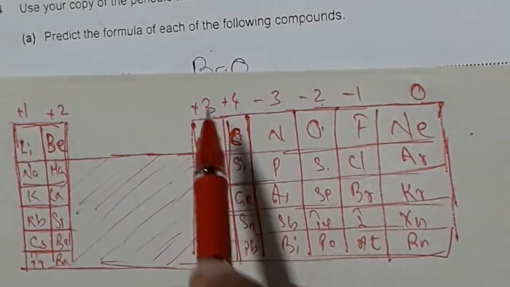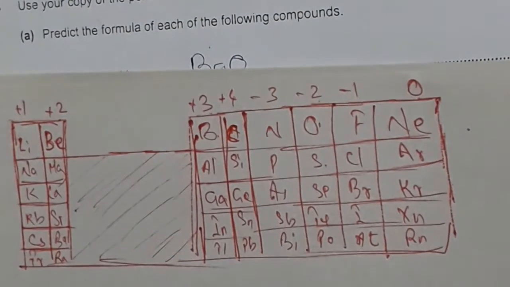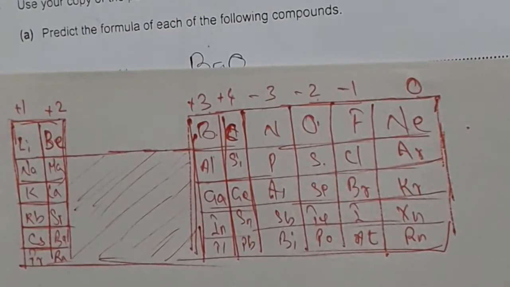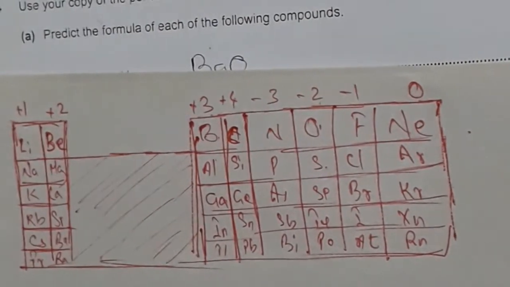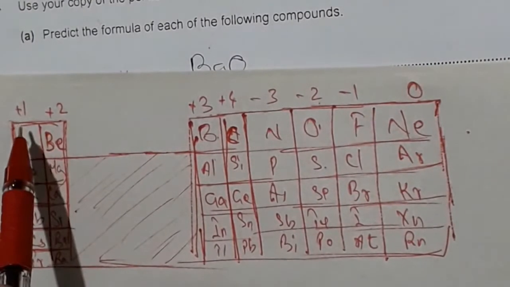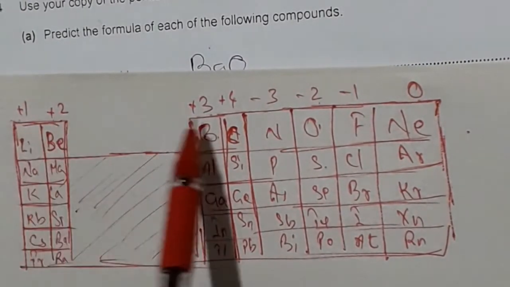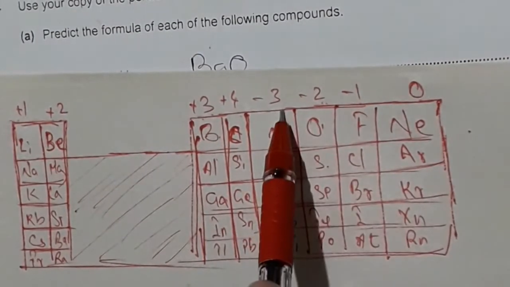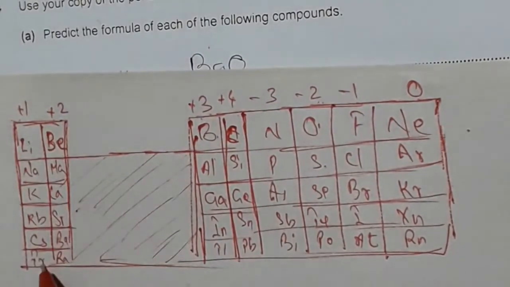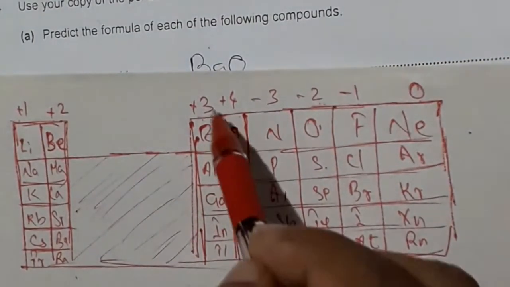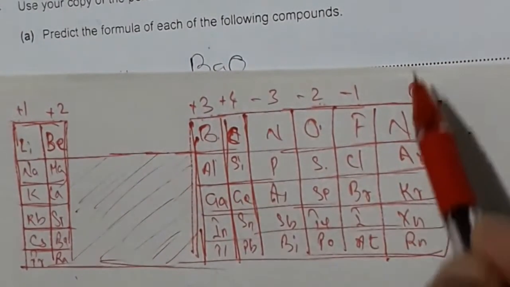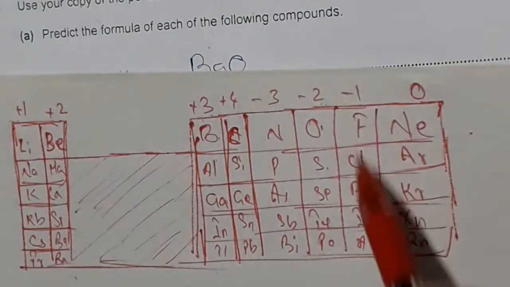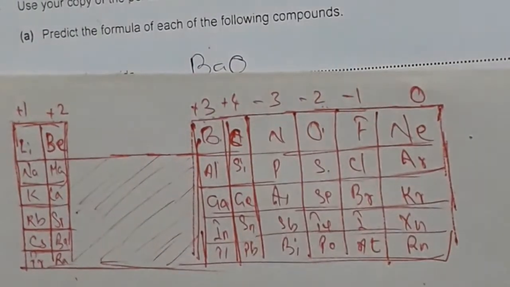At the end of the question paper, you have a periodic table. Use this periodic table to answer this type of question. Take your periodic table and you can put the charges like this: plus 1, plus 2, plus 3, plus 4 for these elements, and 0, minus 1, minus 2, minus 3 for these elements.